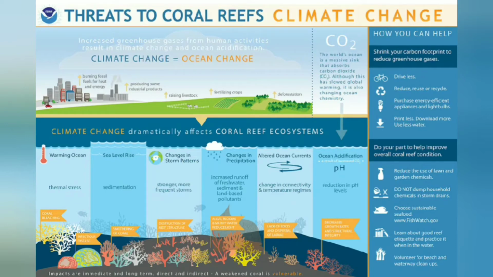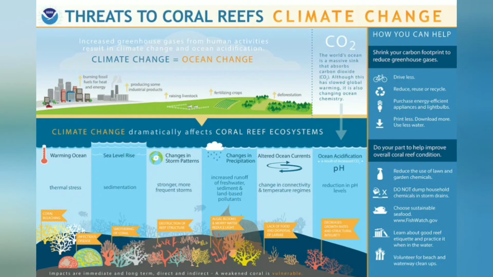So, the first impact could be bleaching. What do we mean by bleaching? It is whitening of corals due to the loss of symbiotic algae that is already present there. Why does it happen? Due to climate change. A warming ocean causes thermal stress, and this thermal stress contributes to coral bleaching and infectious diseases. What could be the example? Coral bleaching at the Great Barrier Reef, Australia. This could be our first point.